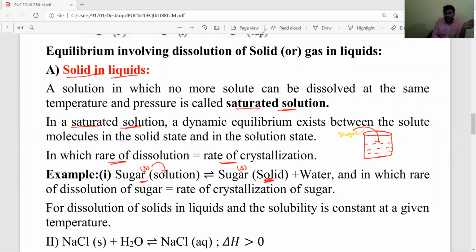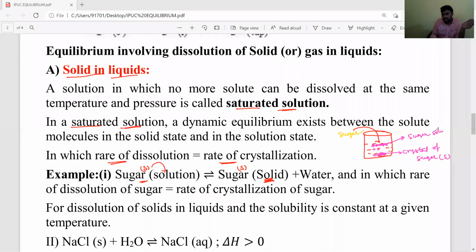Okay, now you are adding sugar. While adding the sugar, it will be dissolved. Now after making a saturated solution, it forms crystals of sugar. It is in solid only. Now it is sugar solution.